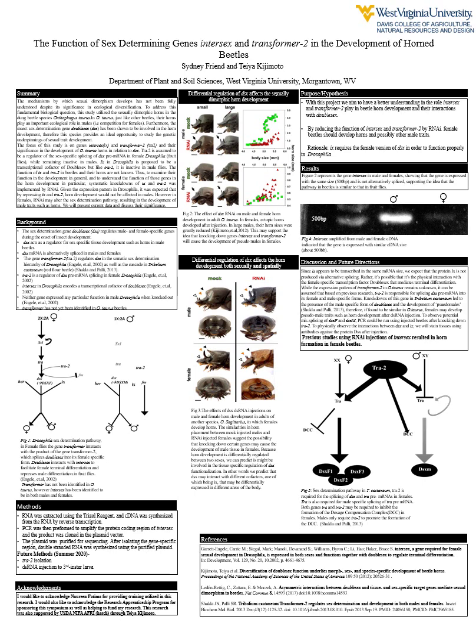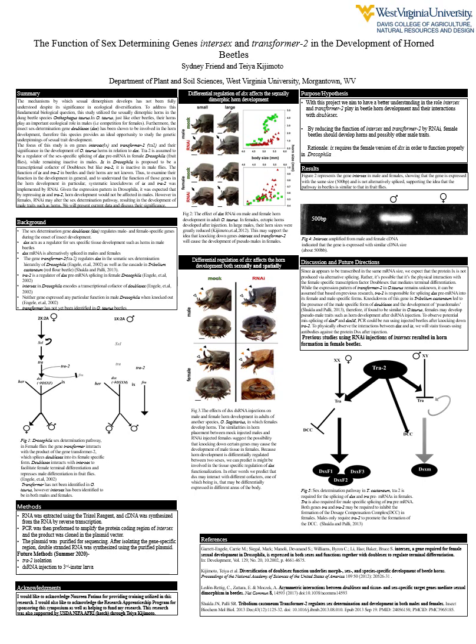Intersex in Drosophila is proposed to be a transcriptional cofactor of doublesex, but like transformer2, it is inactive in male flies. The function of intersex and transformer2 in beetles and their horns are not currently known.